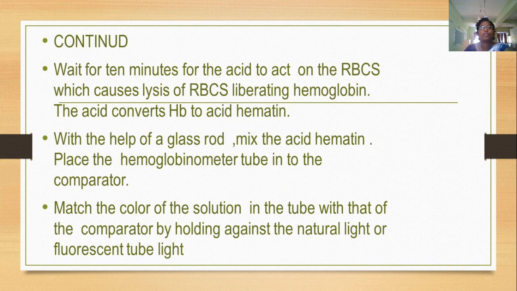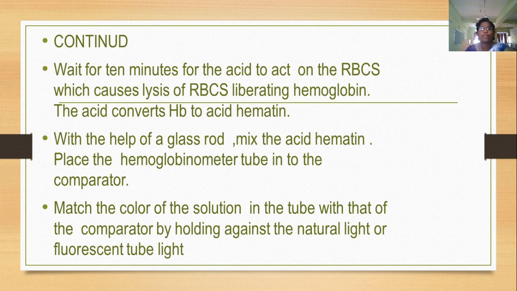Then wait for 10 minutes for the acid to act on the RBCs, which causes lysis of red blood cells, liberating hemoglobin. The acid converts hemoglobin to acid hematin. After the blood is taken into the hemoglobinometer, we have to wait for 10 minutes. The reason is that the acid will act on the RBCs and the hemoglobin converts into acid hematin.